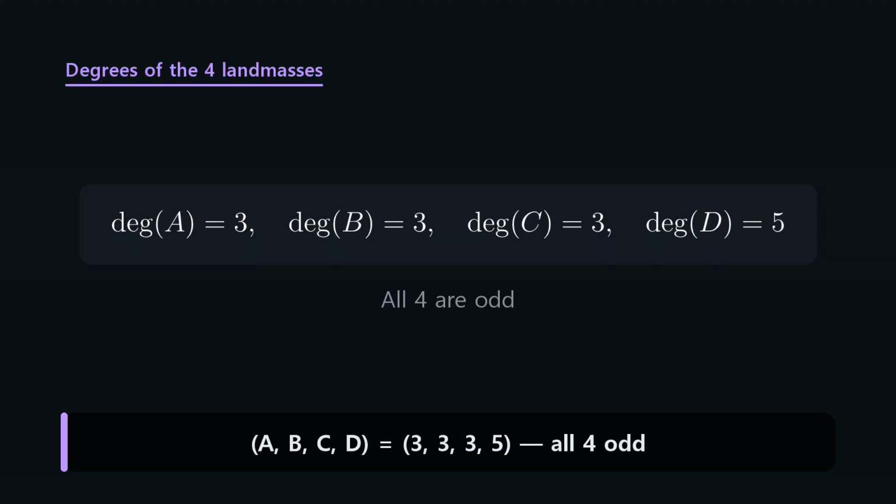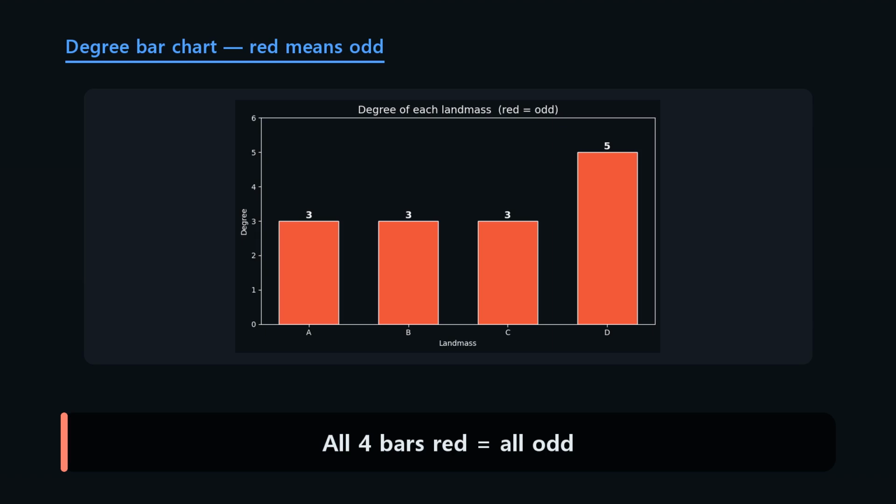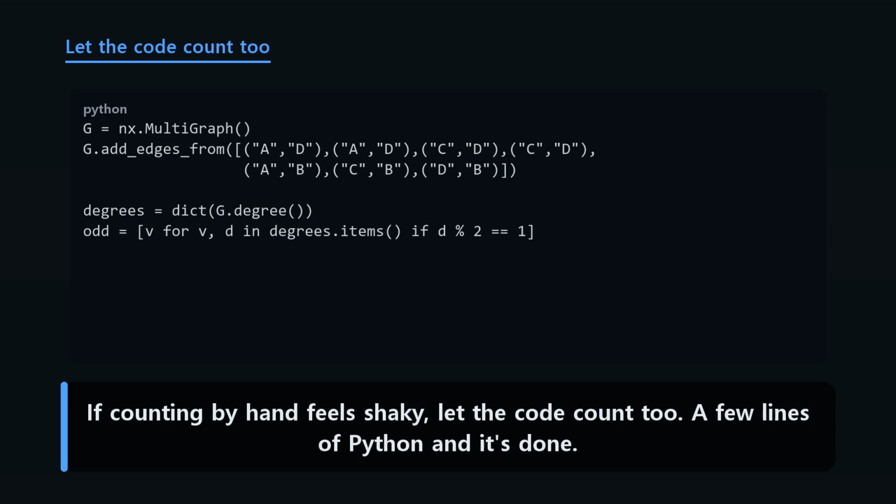Now line up the 4 numbers. 3, 3, 3 and 5. Every one of them is odd. Look at the bar chart. Every single bar is red, meaning all 4 landmasses are odd. If counting by hand feels shaky, let the code count too. A few lines of Python and it's done.